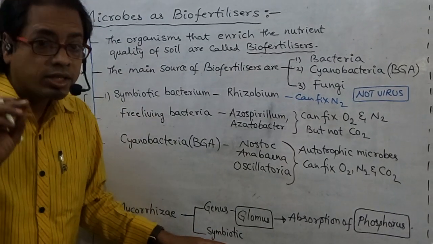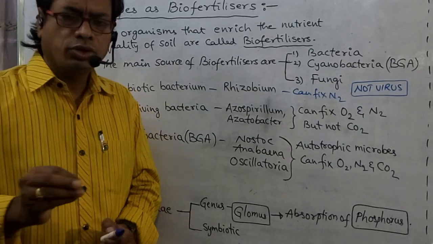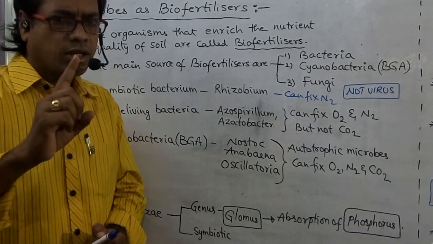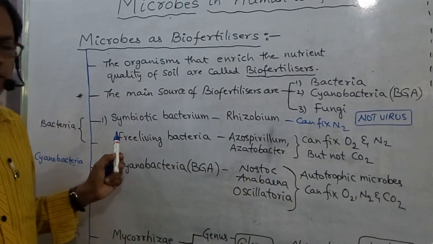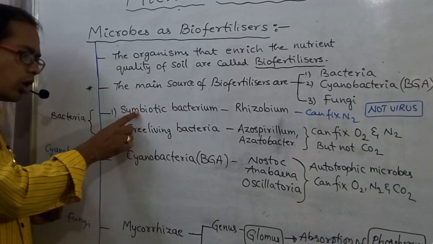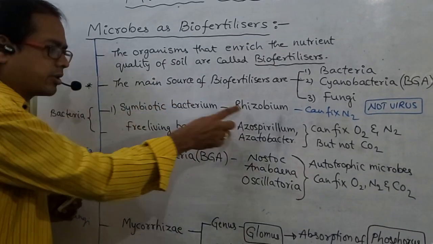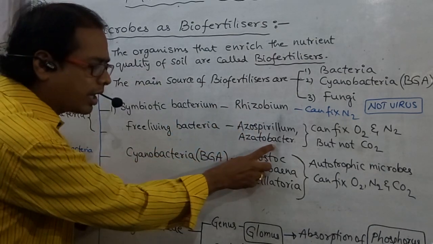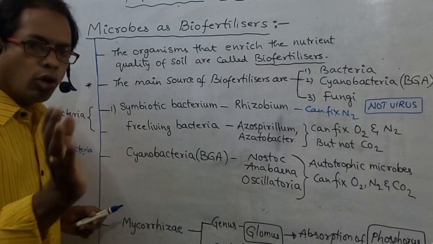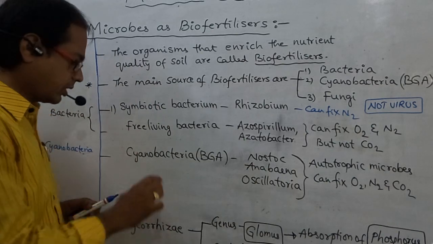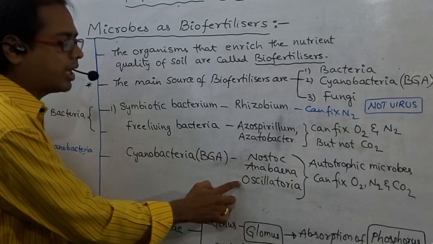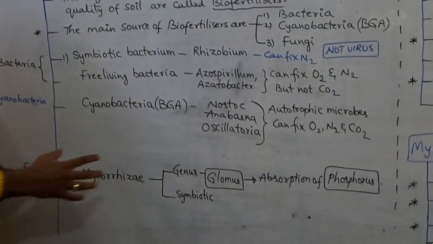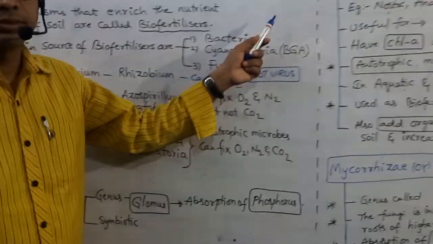So it lives as symbiotic. So what type of organisms are used as biofertilizers? The main source of biofertilizers is bacteria, cyanobacteria and fungi. Bacteria may be symbiotic or free living. Symbiotic example, Rhizobium. Free living bacteria examples, Azospirillum, Azotobacter. It is Azotobacter, not Acetobacter. Azotobacter is different from Acetobacter. Cyanobacteria, three examples. Mycorrhiza example, Glomus. Please note down all these points.